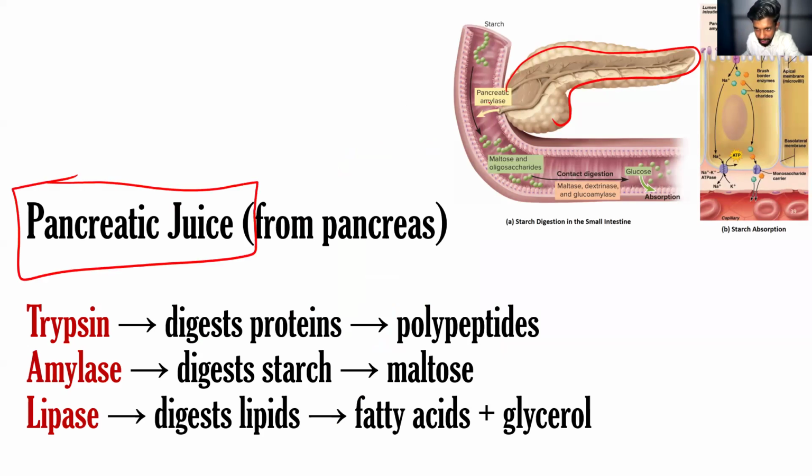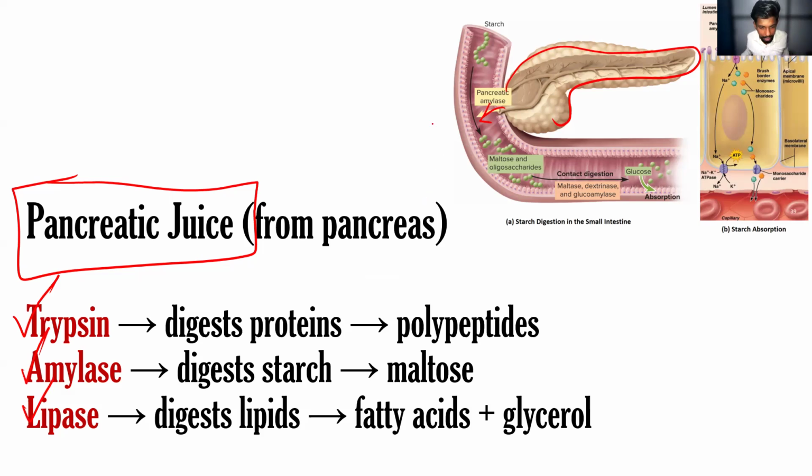Here you can see that one, right? The pancreatic juice will be released into the small intestine. In that pancreatic juice, we have three main enzymes: T, A, L, trypsin, amylase, and lipase. You can easily memorize TAL: trypsin, amylase, lipase.